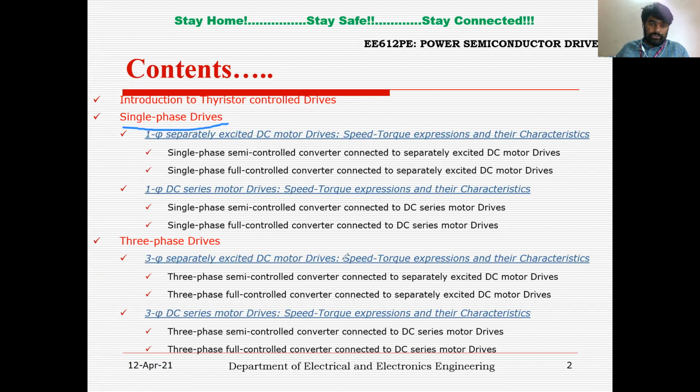Now here also we are going to see the torque speed characteristics of both the separately excited DC motor and DC series motor, but fed from a three-phase controlled rectifier. First we will go to the separately excited DC motor drive, where it is fed from a semi-controlled converter and then a fully controlled converter, and its speed torque characteristics. Thereafter, in the next video session, I will explain about three-phase DC series motor drives.